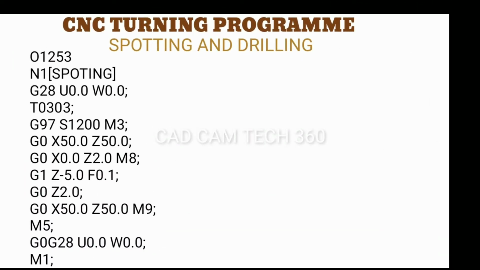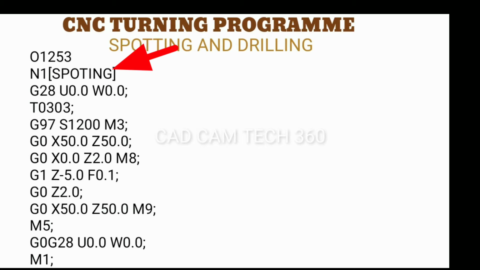Okay, let's start the program explanation. First, we have to see the spotting operation. First one is O1253. This is the program number, and next one is N1. This is the block number, a sequence number.